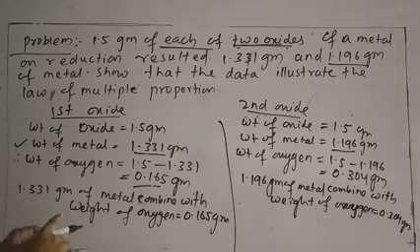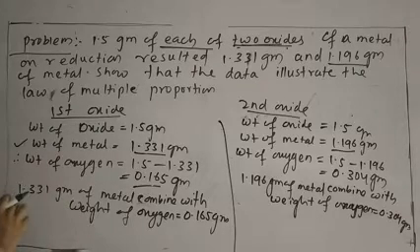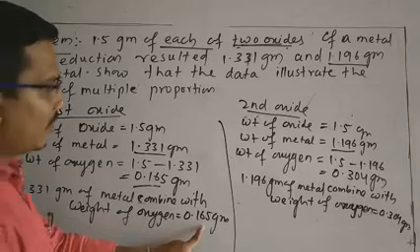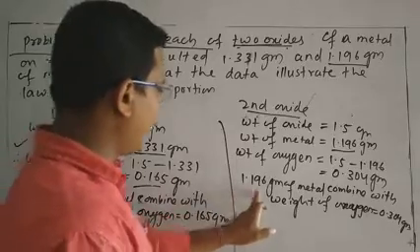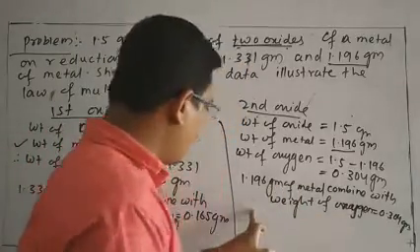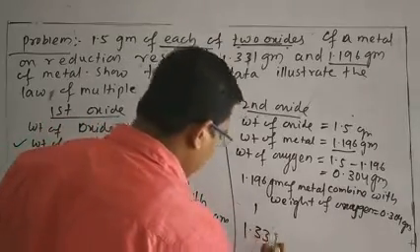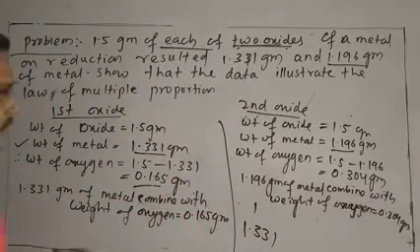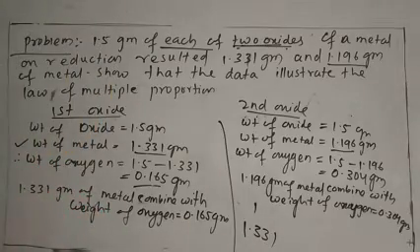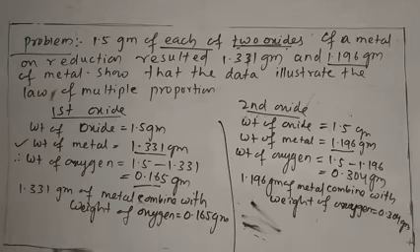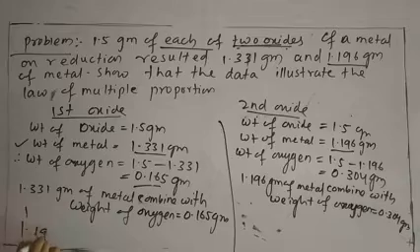If you want to keep the weight of metal constant, you can fix it to any value. Suppose 1.31 gram relates to 0.165 gram, and 1.196 gram relates to 0.304 gram. Suppose for 1, how much oxygen for 1.31? It is your choice. Suppose a student wants to fix one mass and change the other. So for 1 you can write 1.196.